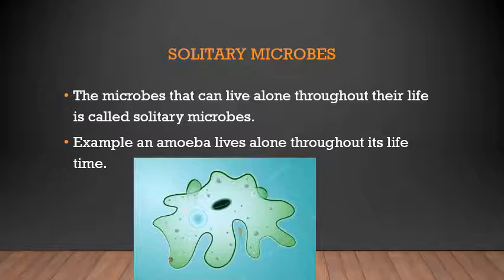It is alone. It finds food on its own, it eats that food, and it survives on its own as a single cell. This amoeba is a very small single cell which can be seen only under a microscope. So such microbes which can live alone throughout their life are called solitary microbes.